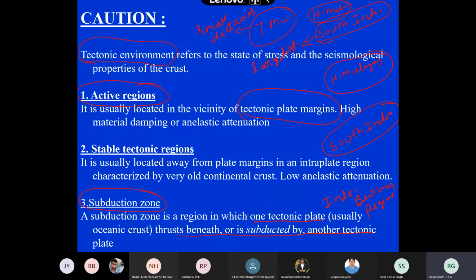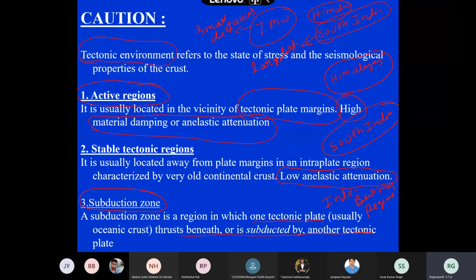So this is what they call high material damping in the Himalayas. The damping is very, very high in the Himalayas, whereas in stable tectonic regions the damping is low. So this is what people have observed. The reason is also the same.